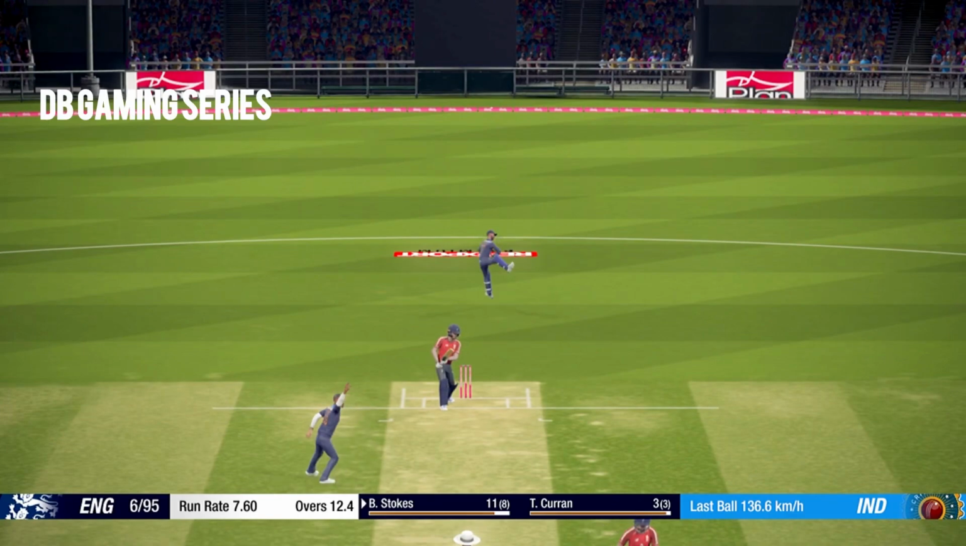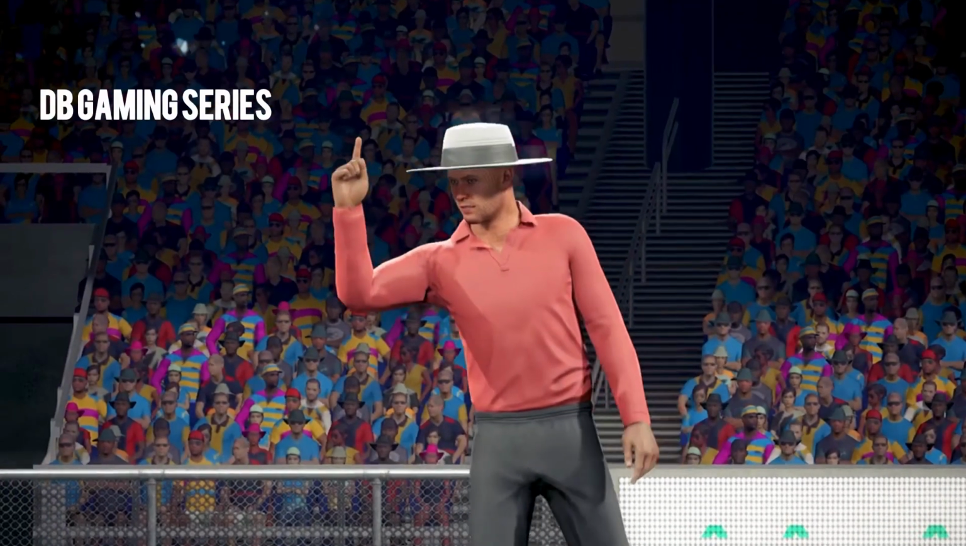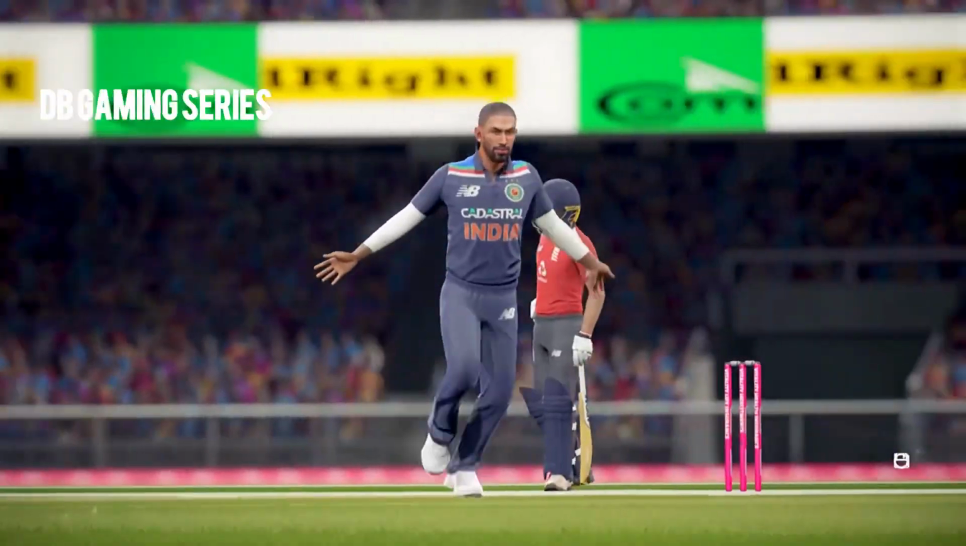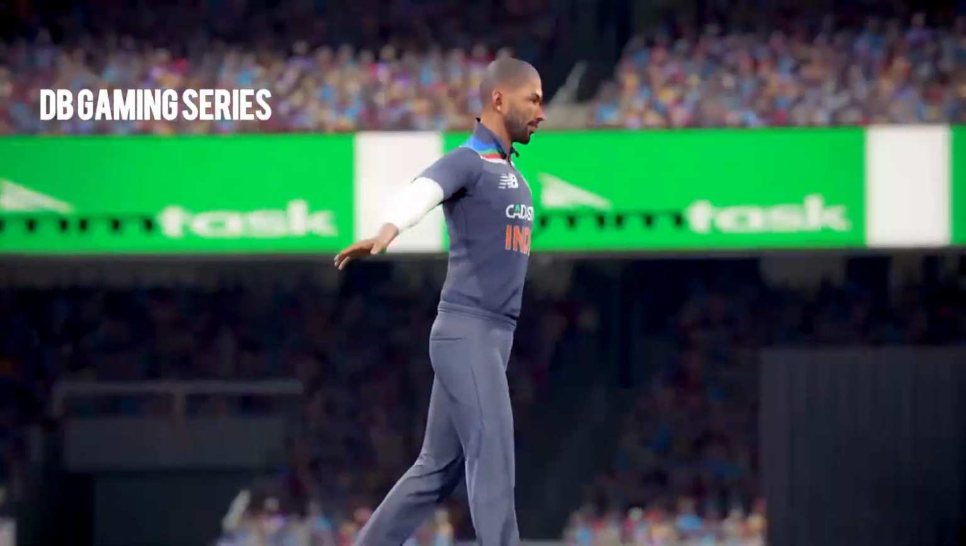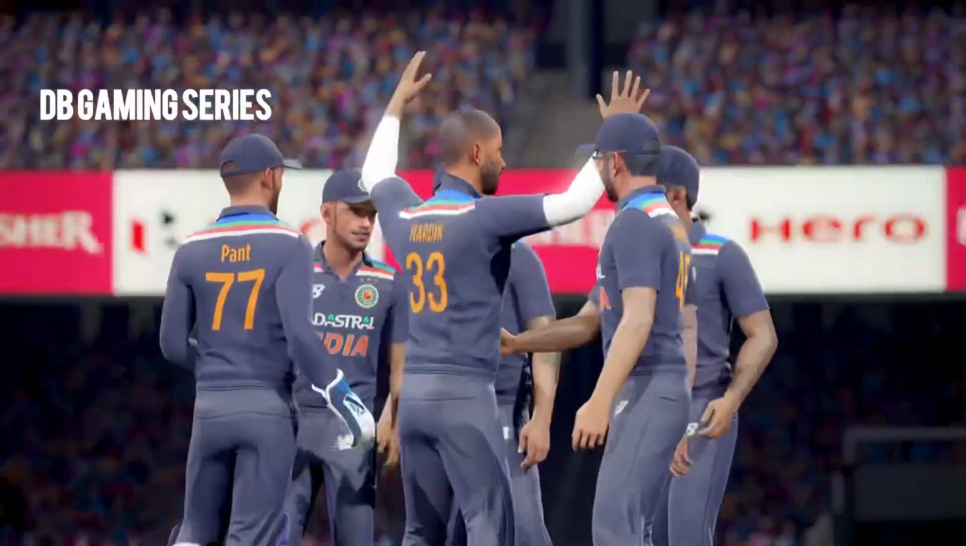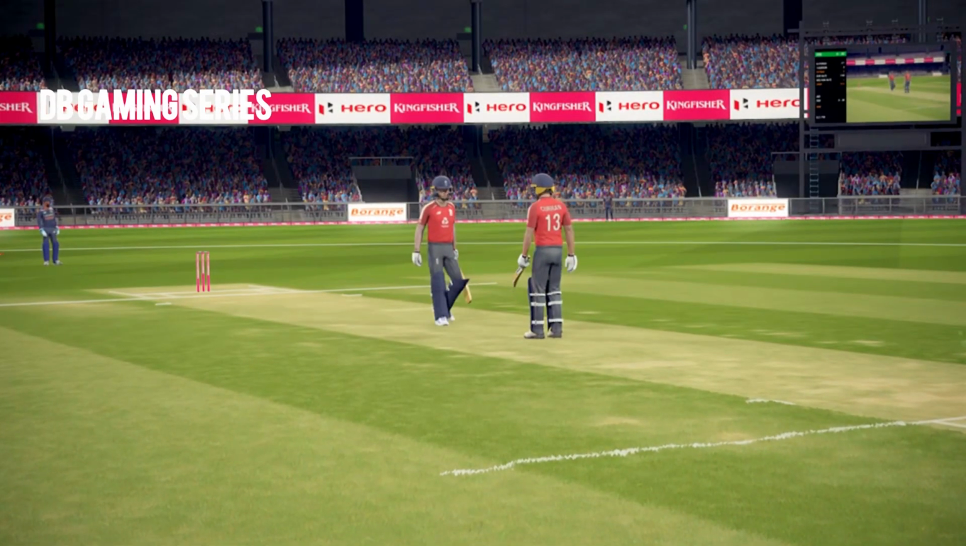Ben Stokes nicks it. A brilliant take by Rishabh Pant as Hardik Pandya gets his 2nd wicket. And India are on fire at the moment. England are collapsing, and they're collapsing in a very bad manner. They're 7 down for 91.